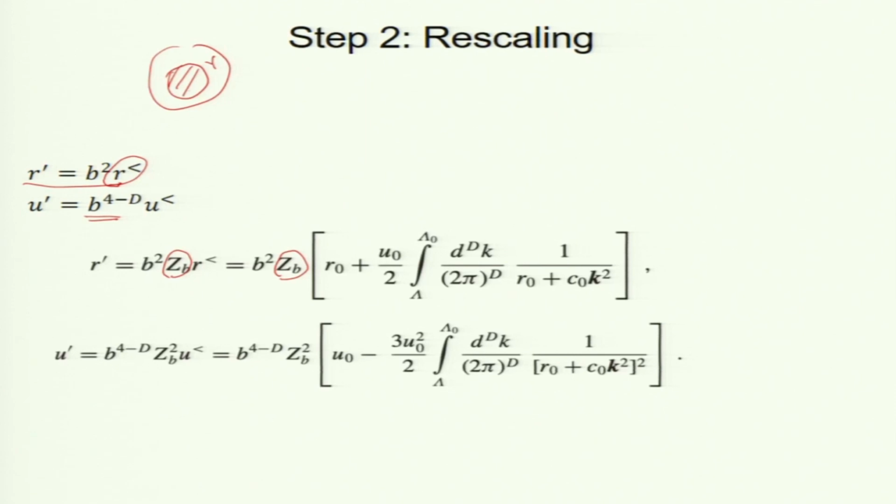So that is it. Okay, so we will start from here and we will see what a fixed point is for this transformation. We are looking for a scale invariant system. It turns out that near the phase transition R prime is the same as R naught and U prime is the same as U naught, so we will get a fixed point. Okay. From that we will derive the properties of the phase transition. That we will do in the next class.